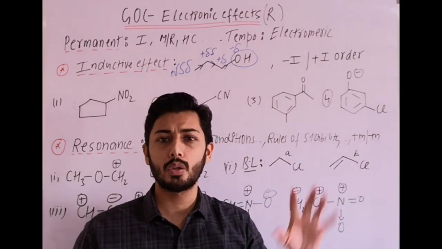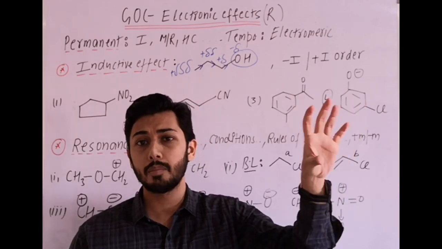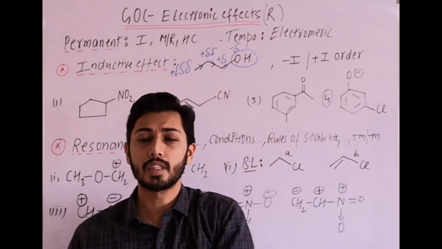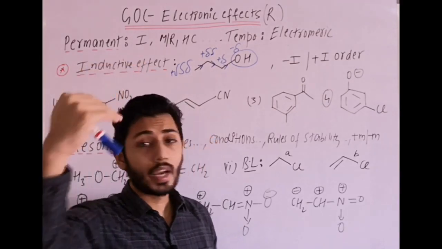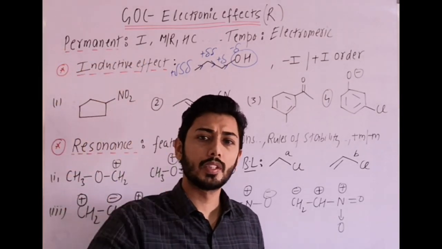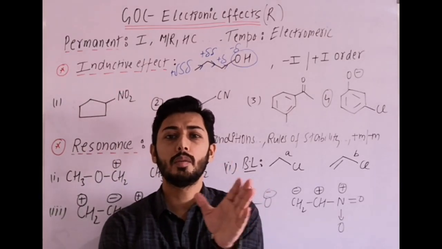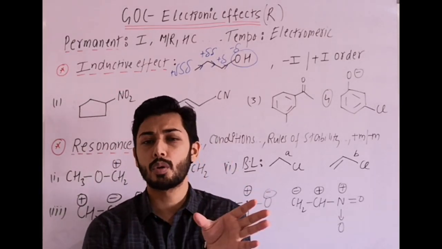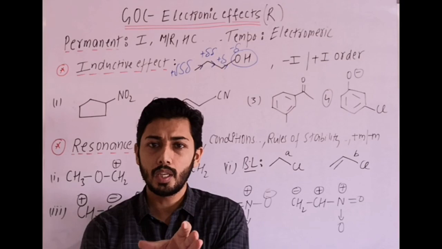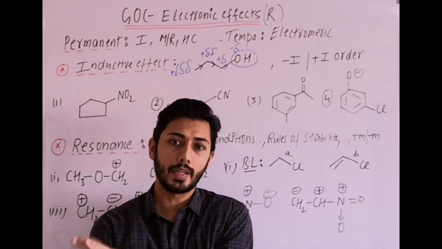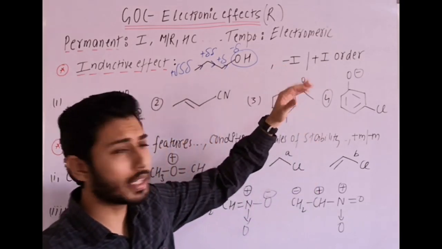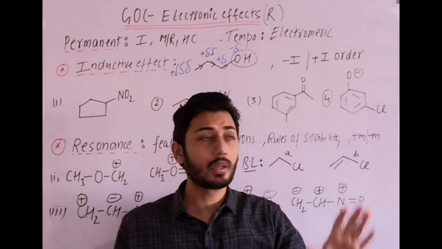Quickly go through the plus I order, starting with C minus, N minus, O minus, or you can start with O minus. Then alkyl group, tertiary, secondary, primary, then comes deuterium, then hydrogen. And if we have to discuss about deuterium, tritium and hydrogen, then tritium is more electropositive than deuterium, deuterium is more electropositive than hydrogen. Then complete minus I order, lengthy order is there, you go through that order.